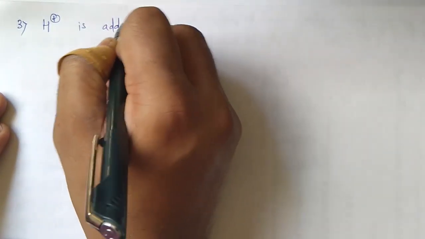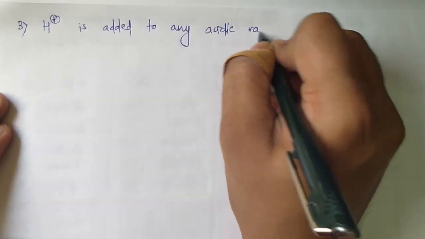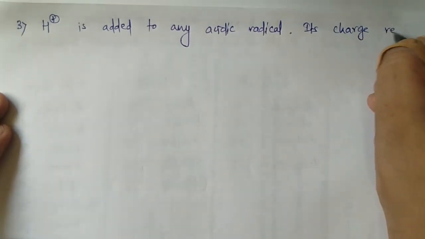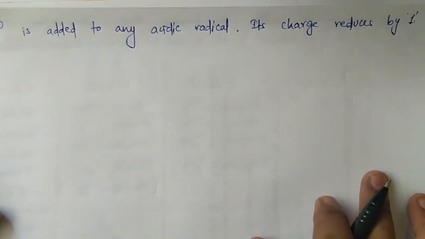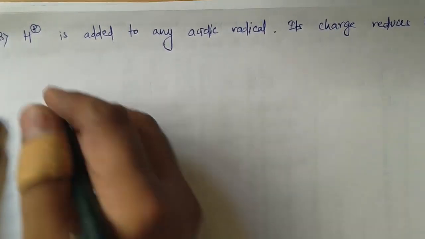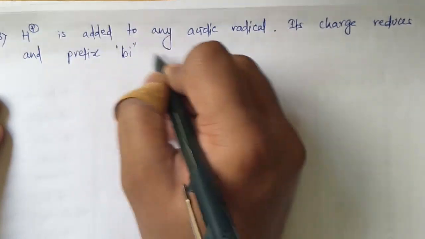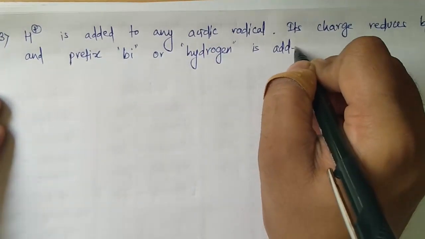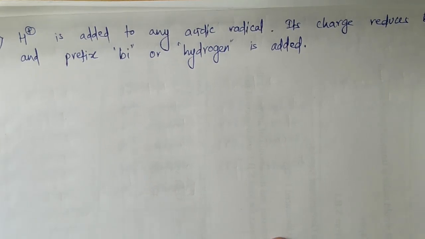When H plus is added to any acidic radical, its charge reduces by 1, and we need to add the prefix which we call bi or hydrogen. So we will take the examples.